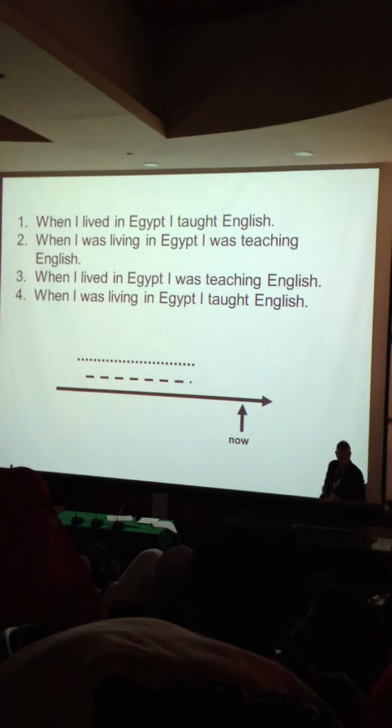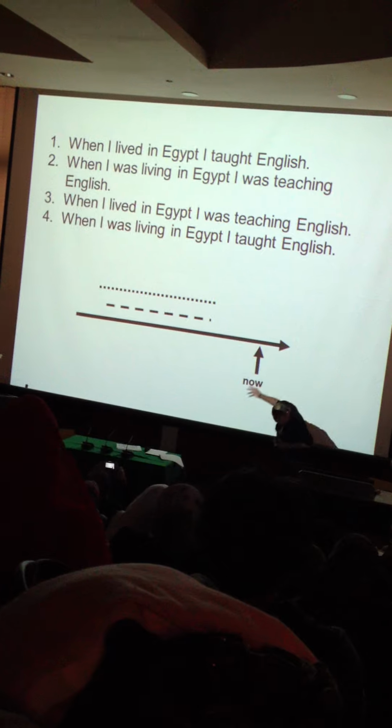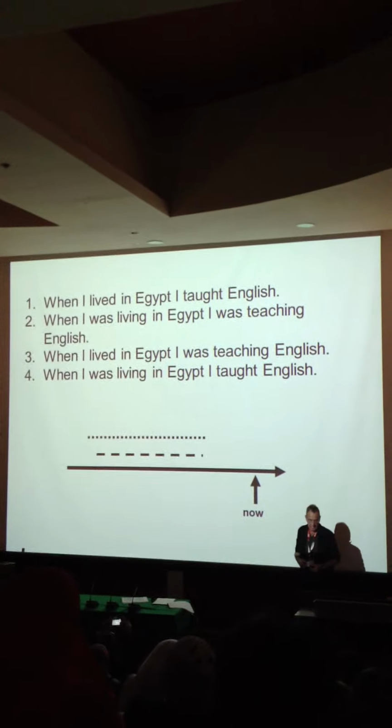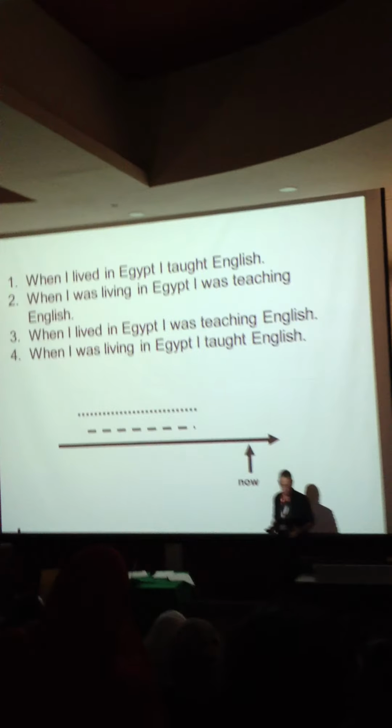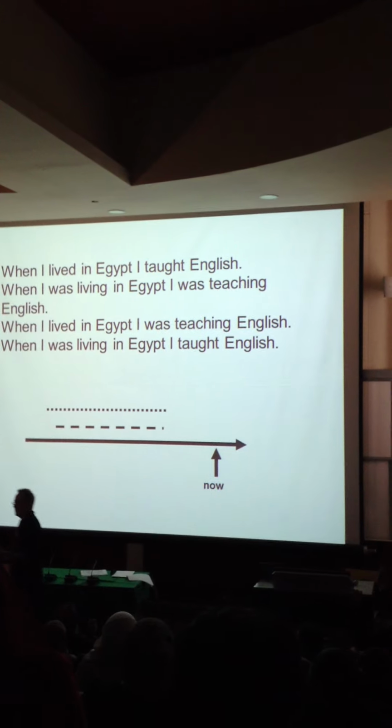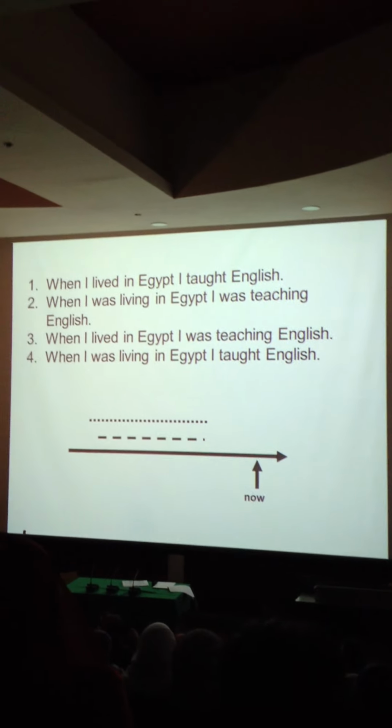Somebody must have pushed it back. So, excuse me. These sentences: when I lived in Egypt, I taught English. When I was living in Egypt, I was teaching English. When I lived in Egypt, I was teaching. When I was living in Egypt, I taught. They're all the same facts. The facts are the same. I haven't changed the facts. I've changed the grammar. Why?